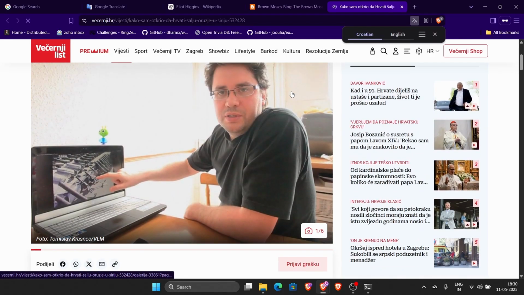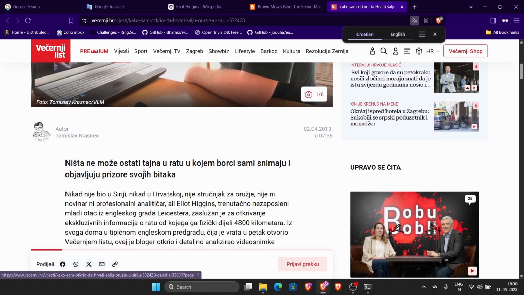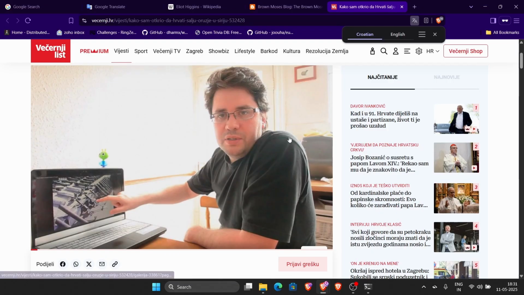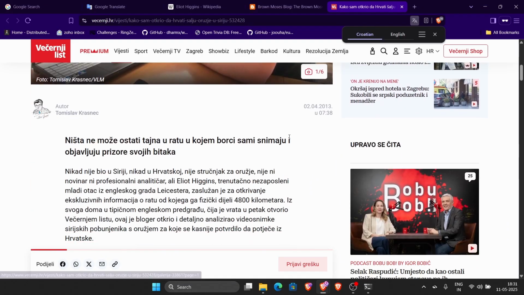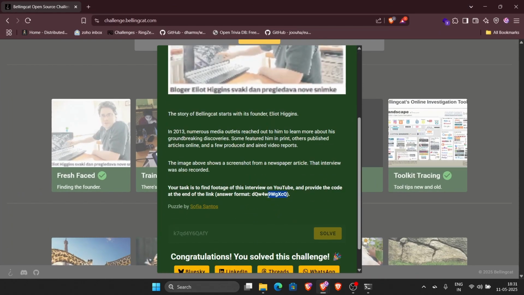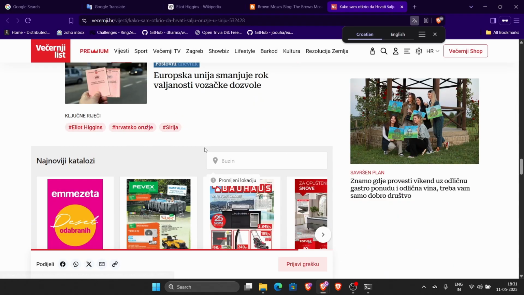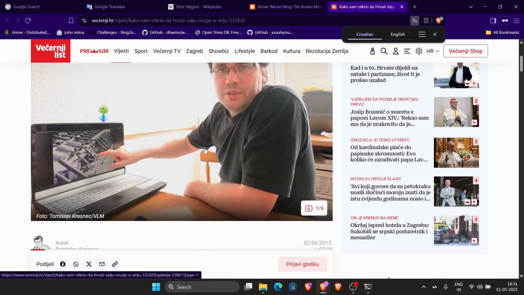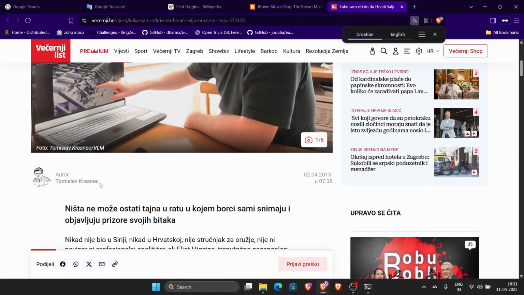On navigating to the page, you can see that we have our picture from the photograph. All right, so it's the same picture. That's good. So let's see if we can find a YouTube video, which is what the question is asking, right? We need to find the link of the interview. I don't see any link posted here, so we'll have to search for the guy who did interview him, and we can see that this photograph was taken by Tomislav Krasnek. I hope I'm pronouncing that right. I'm sorry if I butchered it.